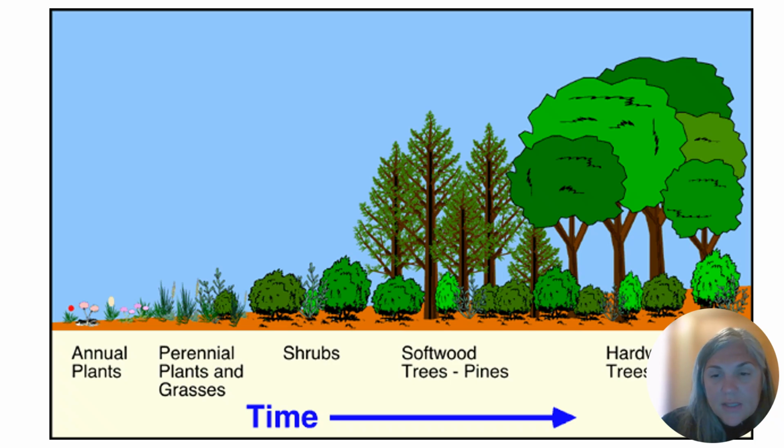Some of the seed may be brought in by birds and other organisms that come in to eat or utilize the annual plants. Over time, we might get shrubs, and somewhere between the perennial plants and shrubs, we may get plants that have a symbiotic relationship with bacteria to fix nitrogen. So they start to build nitrogen into the soil.